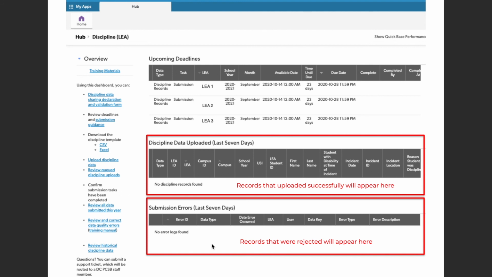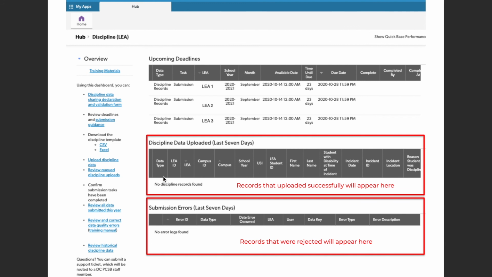Now, I will note that submission errors persist. So if you had an issue on Tuesday, then you go in and you correct it and you're checking on Wednesday, the issue from Tuesday is still going to be here. It doesn't disappear because there's no way for it to know that the new record you submitted corrects this error.